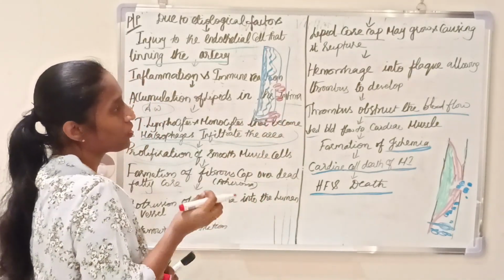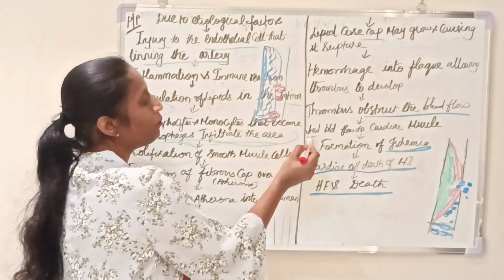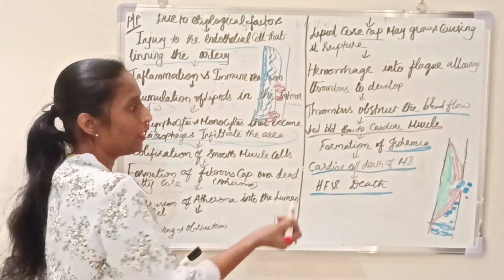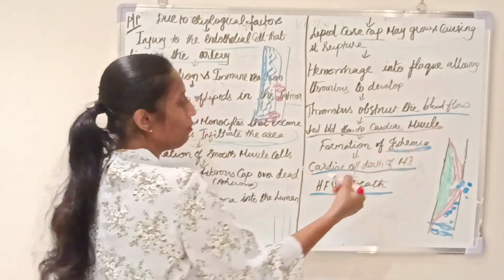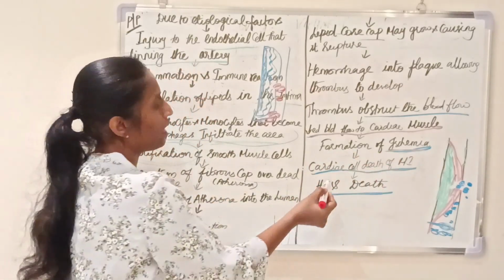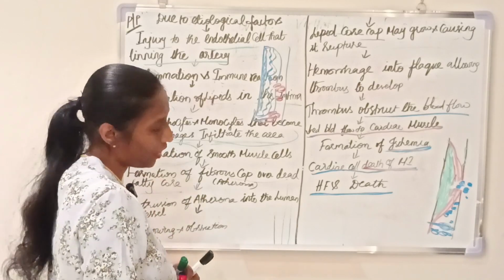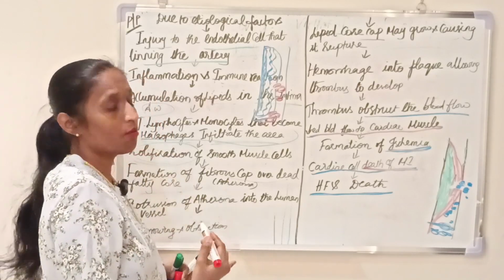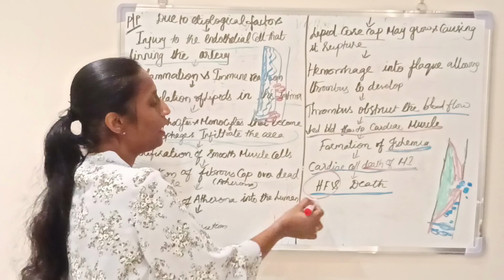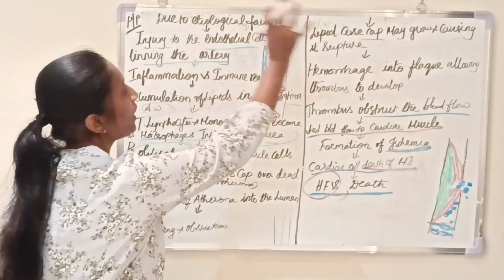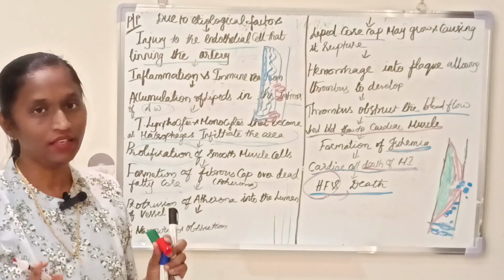Due to that obstruction of the blood flow, there is decreased blood flow to the cardiac muscle. That may lead to the formation of ischemia and cardiac cell death, or cause myocardial infarction. If we cannot treat properly, it may end up with heart failure and that may lead to the death of a person. So this is what happens in coronary artery disease.